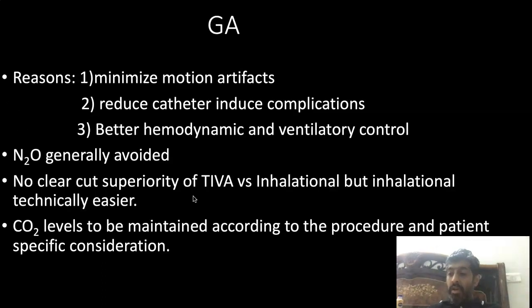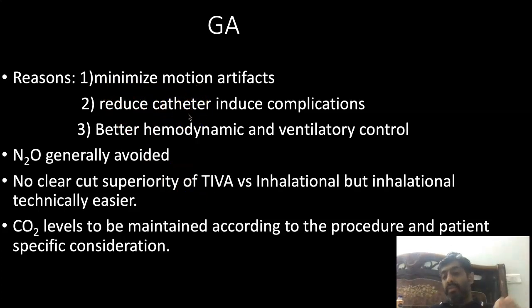So, general anesthesia. The most important reason why we give general anesthesia in these patients, since these are basically pain-free procedures, is immobility. Immobility minimizes motion artifacts and reduces catheter-induced complications.